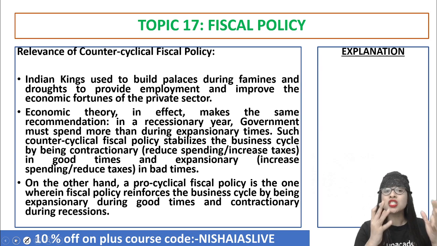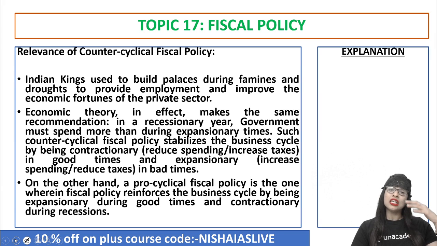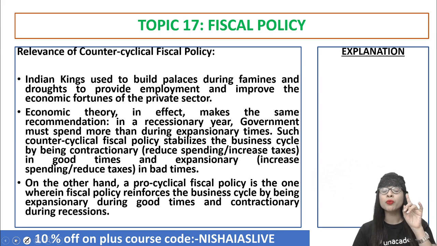And now, what is the importance of this counter-cyclical fiscal policy? If you see Indian kings, during those days, even they used to build palaces during famines and droughts. Why? Because they wanted to provide employment and improve the economic fortunes of the private sector. And in economic theory, in a recessionary year, the government must spend more because the economic activities are coming down, more than what they do in the expansionary time. Normally in the expansionary time only the government will want to spend more, but it is said that when there is a recession, definitely the government should spend more than what they do in the expansionary time.